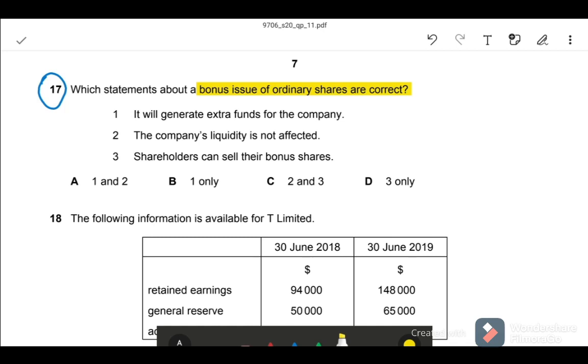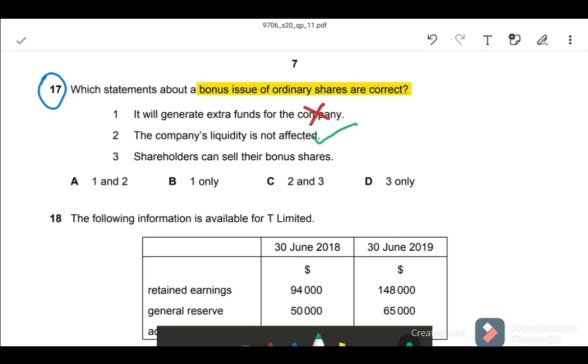So, what is correct? The first one, it will generate extra funds for the company. It won't generate extra funds because the business gives fully paid up shares, no money is received. The company's liquidity is not affected. Yes, that is correct.